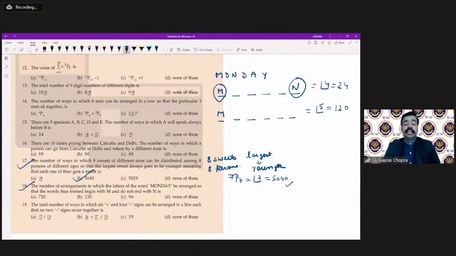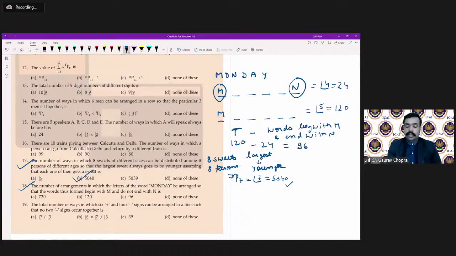So the total number of words beginning with M is 120, minus the words beginning with M and ending with N. We have to subtract 24. So 120 minus 24 becomes 96. So option C is correct.